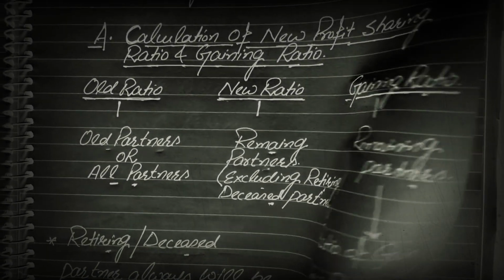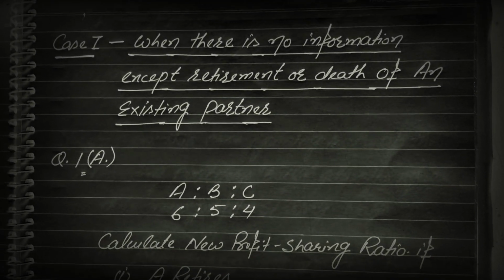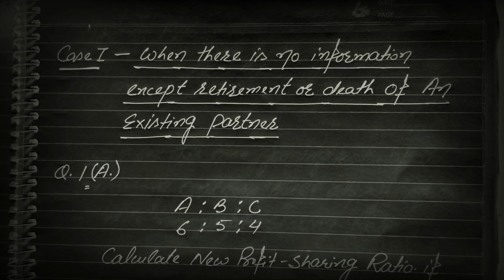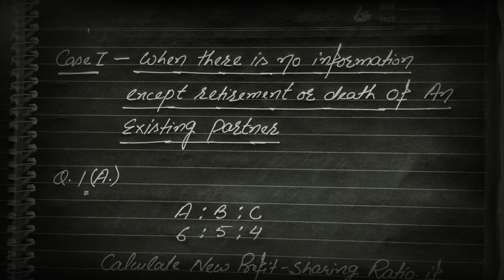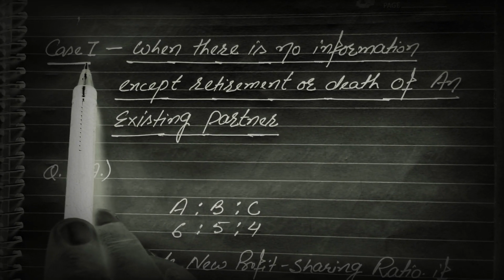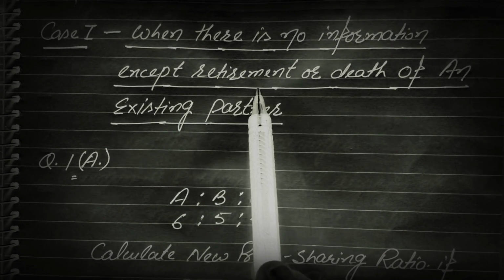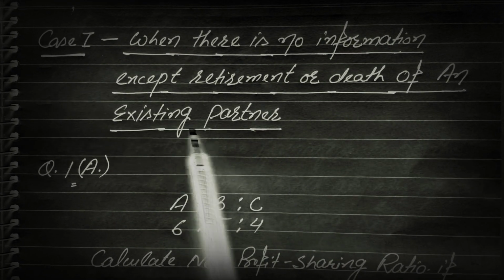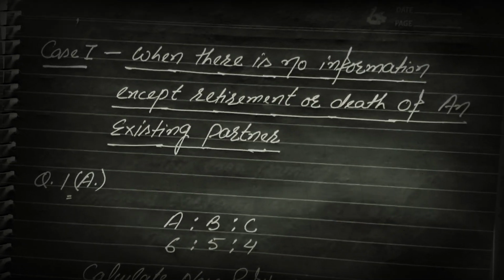Now the calculation of new profit sharing ratio. At the time of retirement, the calculation of new profit sharing ratio is comparatively easy as compared to admission of a partner. Here only two cases can arise. Case 1, when there is no information except retirement or death of an existing partner. We can understand this case with the help of a question.